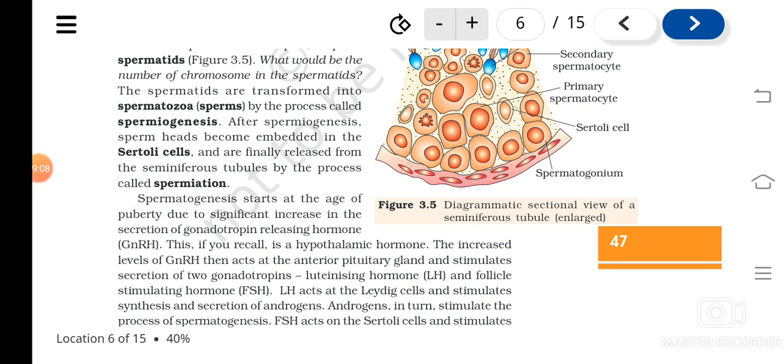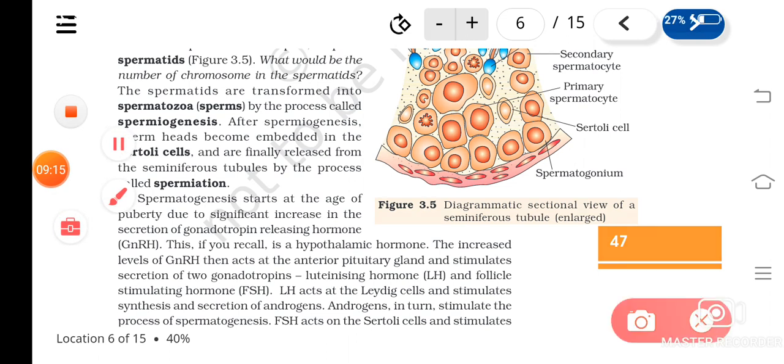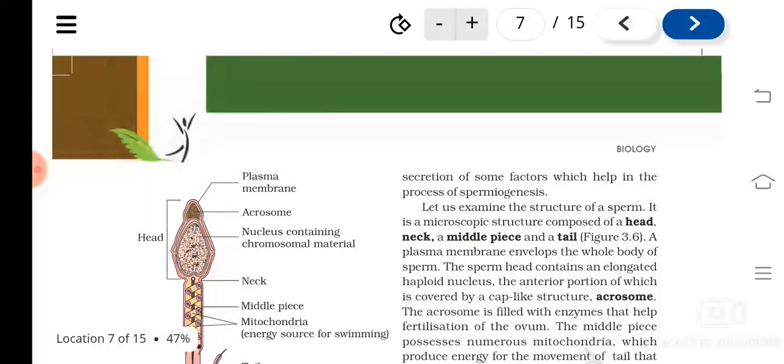LH acts on the Leydig cells and stimulates them to produce the androgens. Androgens in turn help in the process of spermatogenesis. Is it clear? So LH acts on the Leydig cells, and FSH acts on the Sertoli cells, and that stimulates the secretion of some factors that help in the process of spermiogenesis.